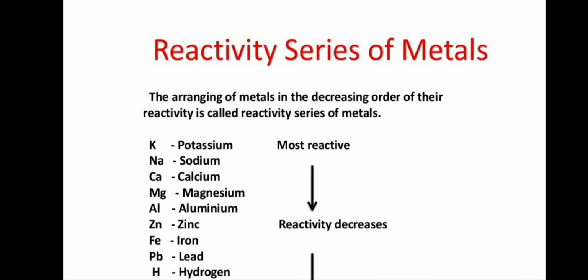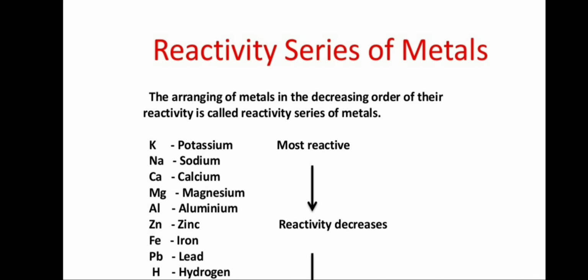Can you name two metals which are less reactive than magnesium? That is aluminium and zinc. Aluminium, zinc, iron, lead, etc. are less reactive than magnesium. That is, here the metals are arranged in the decreasing order of their reactivity, with the most reactive metal, potassium, in the topmost position.